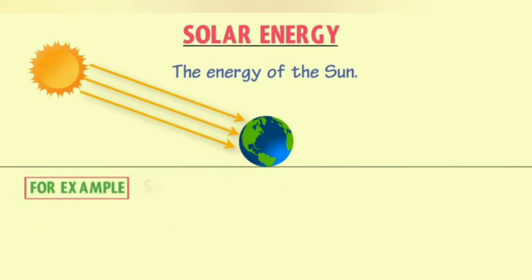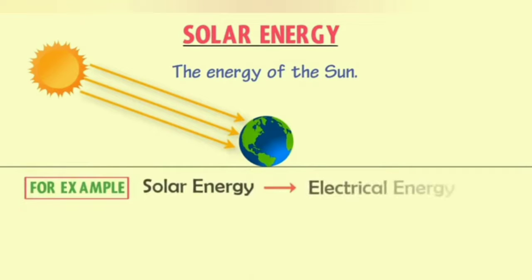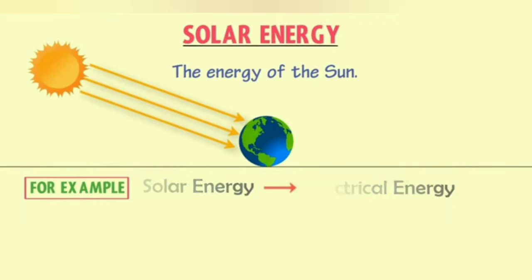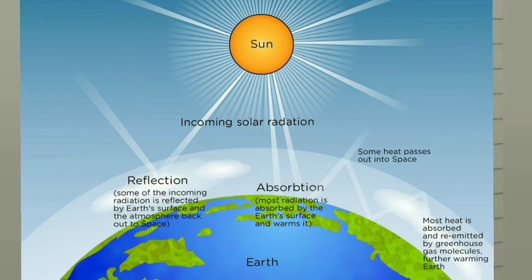For example, solar energy can be converted into electrical energy, and electrical energy can be converted into heat energy, kinetic energy, potential energy, etc. Overall, solar energy is a renewable energy, and it is the cheapest form of energy. The sun has been radiating energy for the past 5 billion years and will continue to do so at the same rate for another 5 billion years or more.